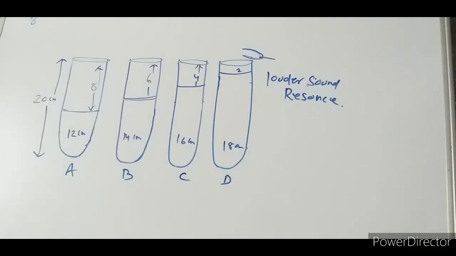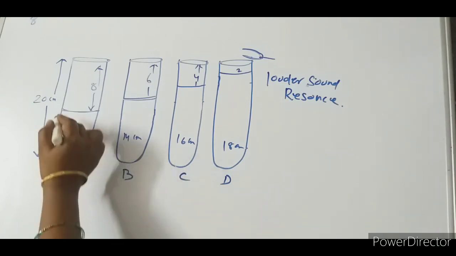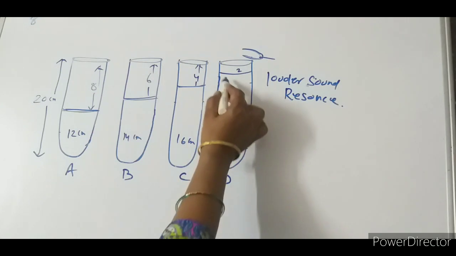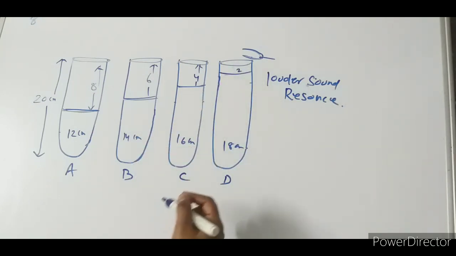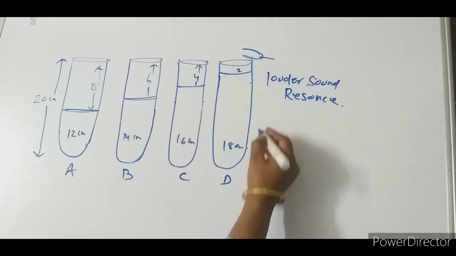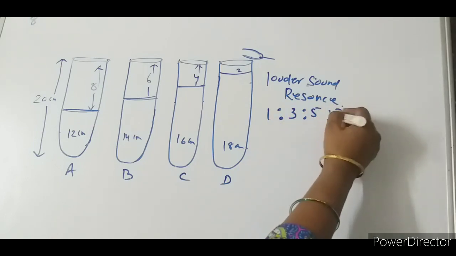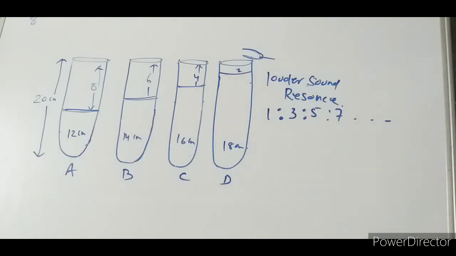In a closed organ pipe, one end will be closed. Here this end is closed, this end is open. And in that case, the frequencies produced are in the ratio 1:3:5:7, and it continues like that. It is the odd numbers.